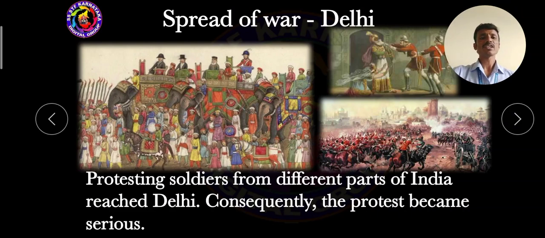Protesting soldiers from different parts of India reached Delhi. Consequently, the protest became serious throughout the country. The majority of the Indian soldiers were against the Britishers, and this protest became a very serious and dangerous situation in our country.